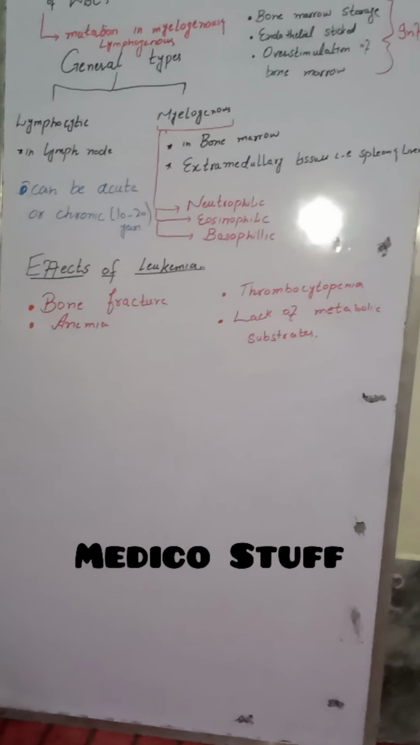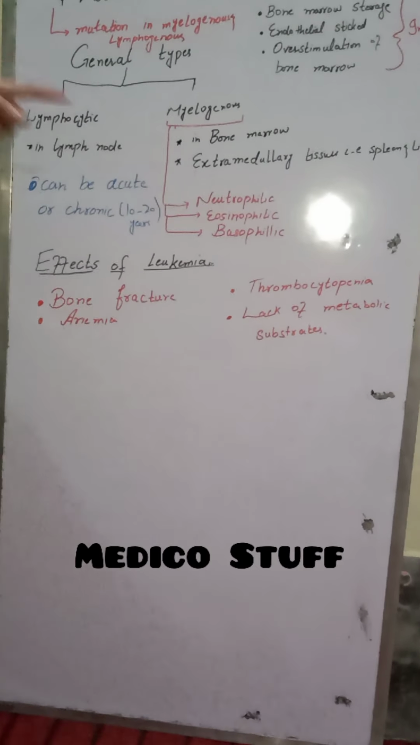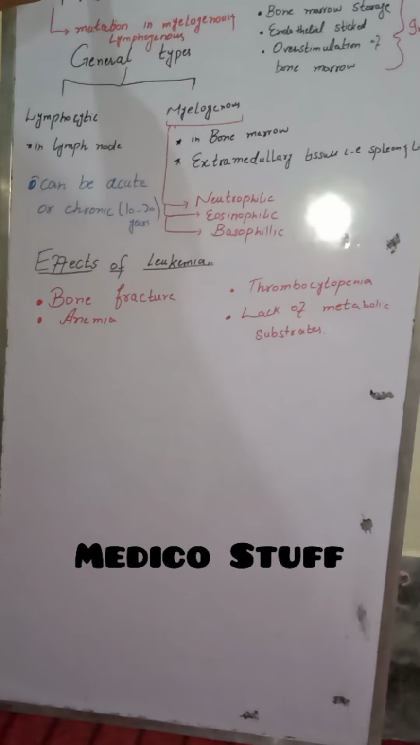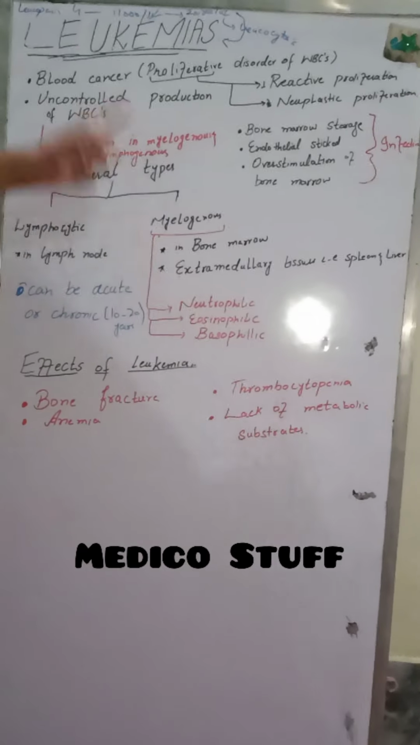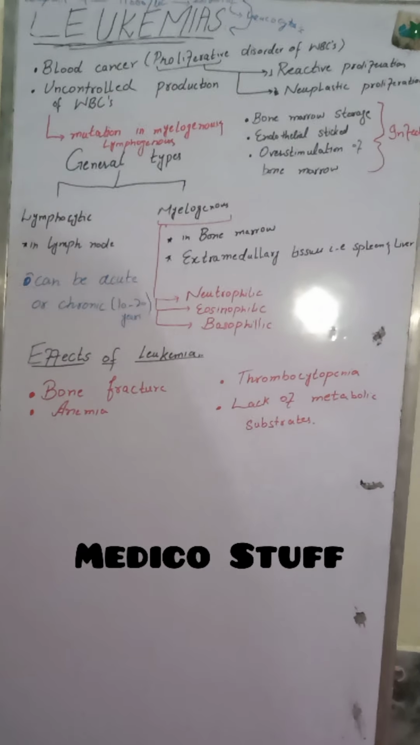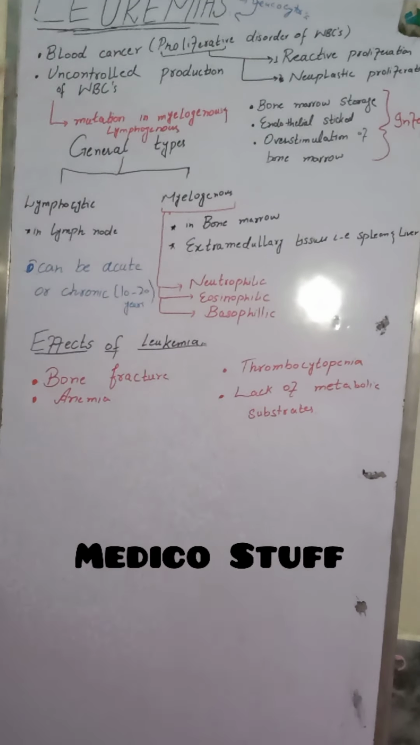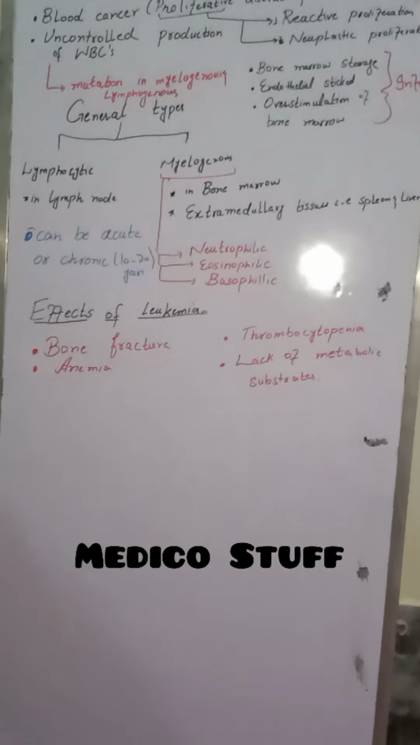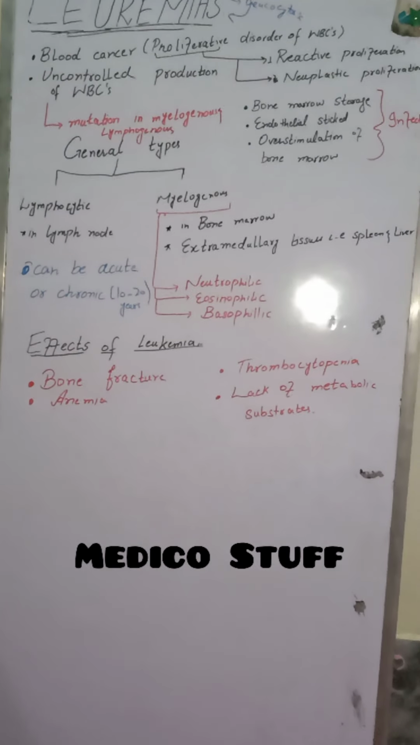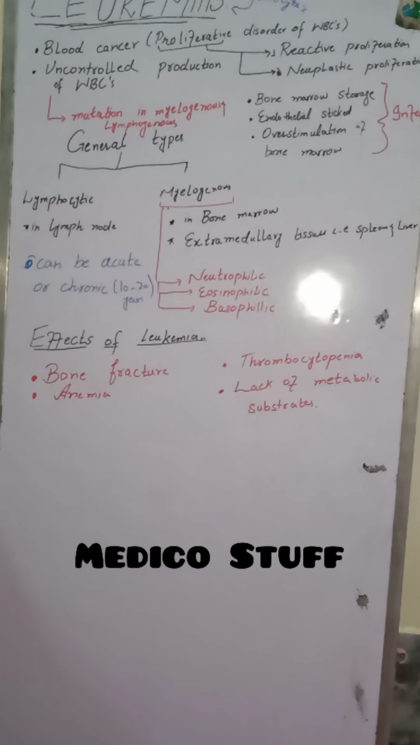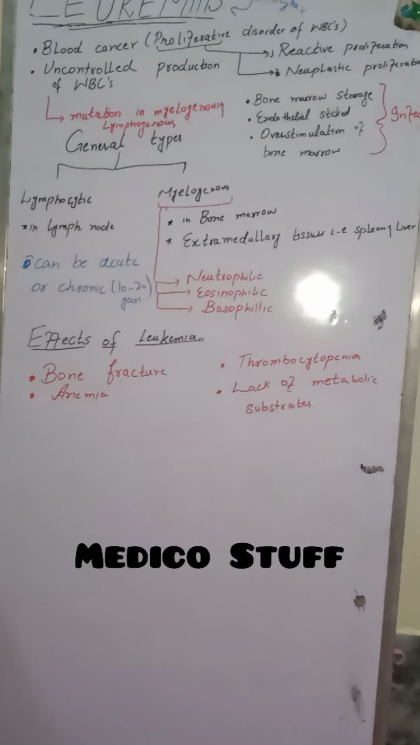Leukemias can be of different types. If we have a large number of eosinophils in our circulation, then this will be called eosinophilic leukemia. If we have a large number of neutrophils in our circulation, then this will be called neutrophilic leukemia. And if we are having a large number of basophils, which is a very rare condition, then it will be called basophilic leukemia. If there are a large number of lymphocytes, then this will be lymphocytic leukemia. And if there are a large number of monocytes, then this will be monocytic leukemia. Leukemias basically are of 5 types because of 5 subtypes of WBCs.